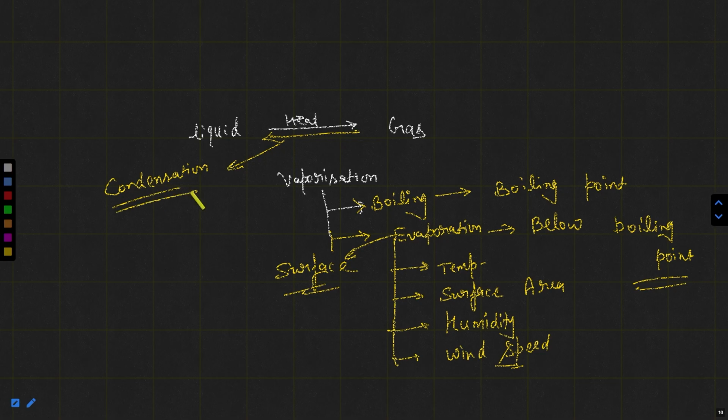Condensation is like the example of dewdrops. You can take the example of when you buy a chilled water bottle and place it at room temperature. What will happen? After some time, you will see water droplets on the body of the water bottle. Then what is that process? This is named condensation. The conversion of gaseous particles to the liquid state is named condensation.